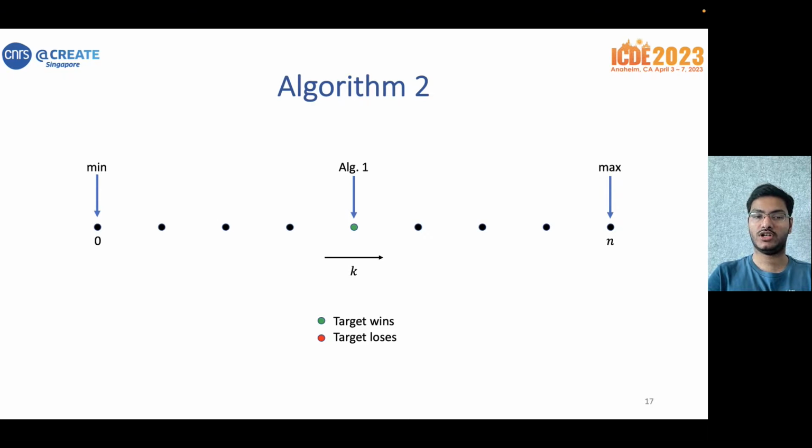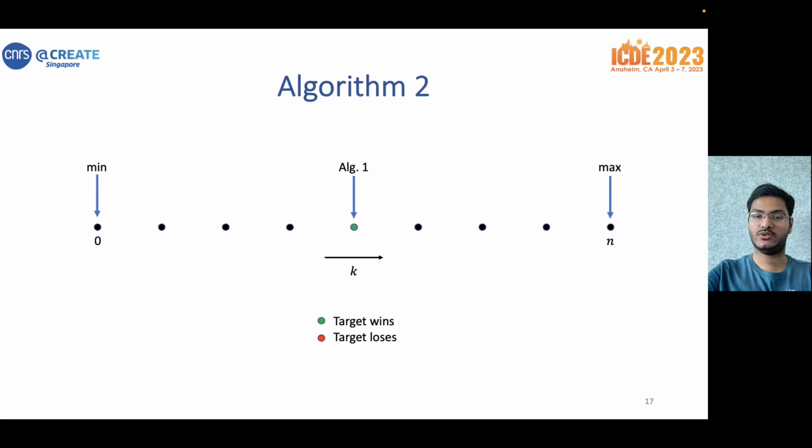Well, recall that all our scores are non-decreasing and the minimum value k star can only be between 0 and n. So we use a binary search on the possible values with the initial minimum as 0 and the maximum as n. For the value midway between the two bounds, we apply algorithm 1.